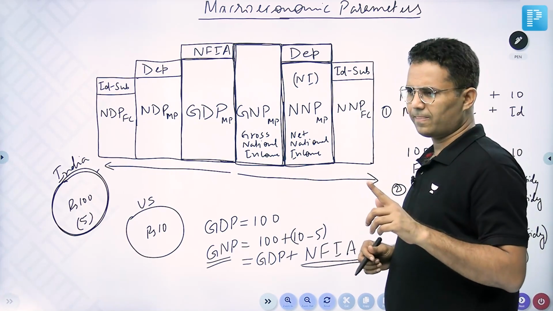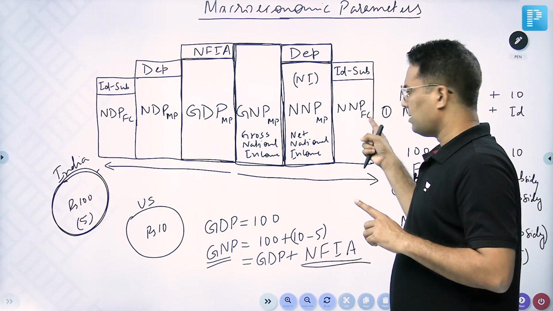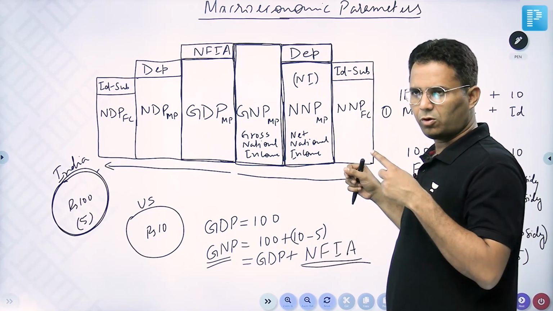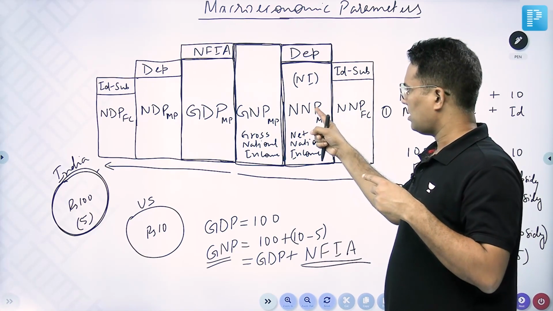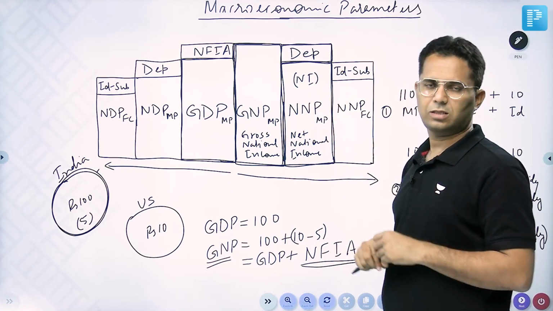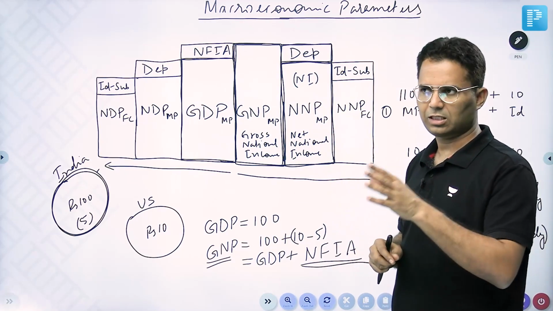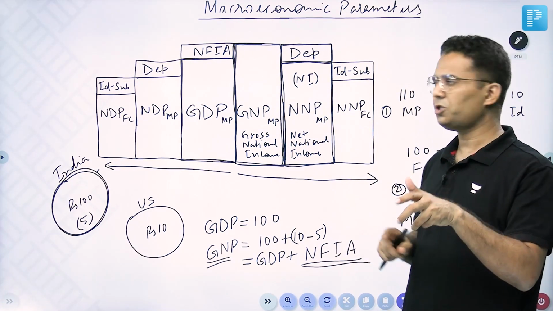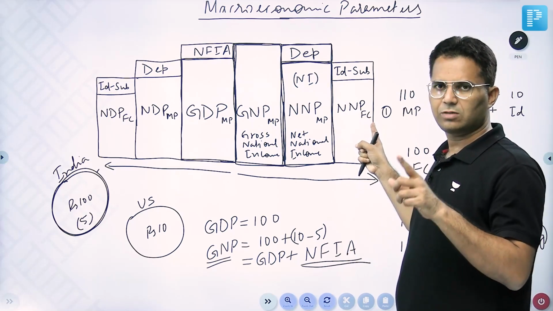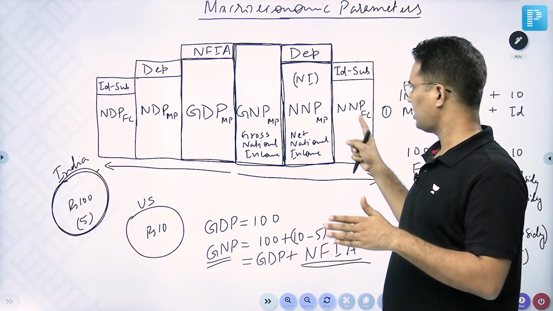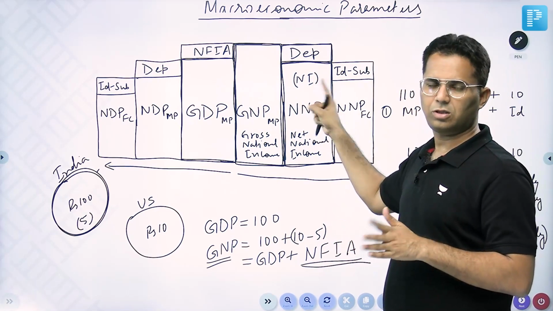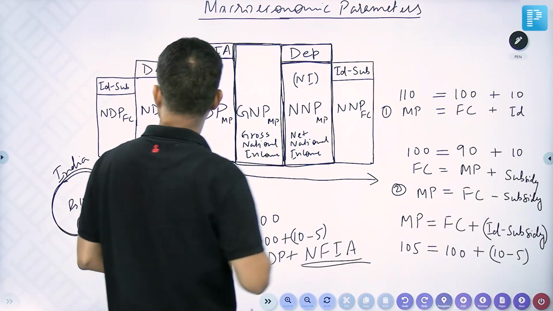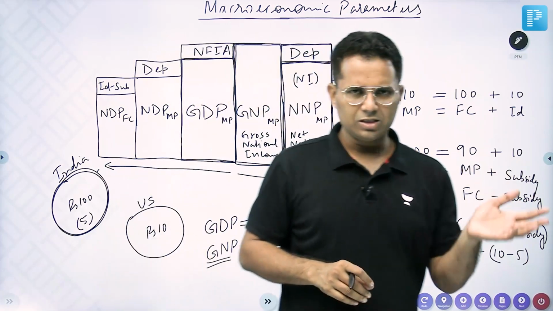Till 2014, NNP factor cost used to be called national income, but from 2015 onwards, NNP market price is called national income. All these things changed as per the direction of IMF from 2015 onwards. Some books are still continuing NNP factor cost as national income. That is wrong. From 2015 onwards, NNP market price is called national income. So you just understand these terms. No need to go into too much other terminology.